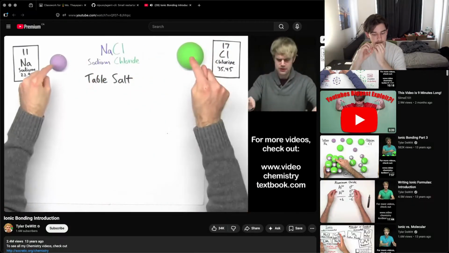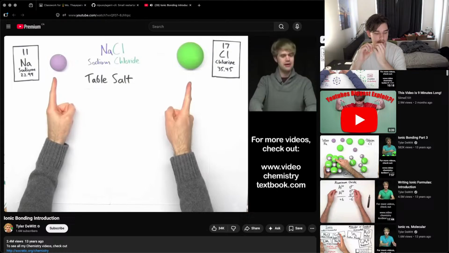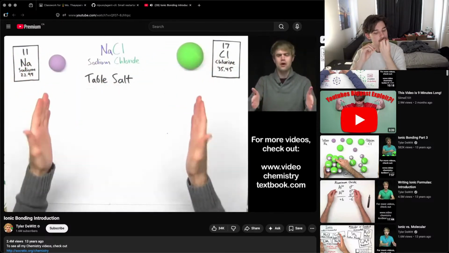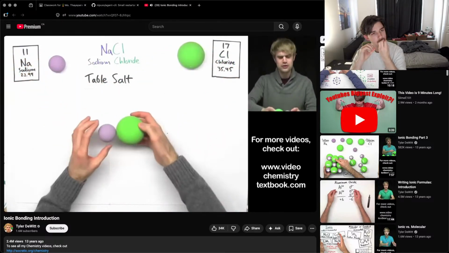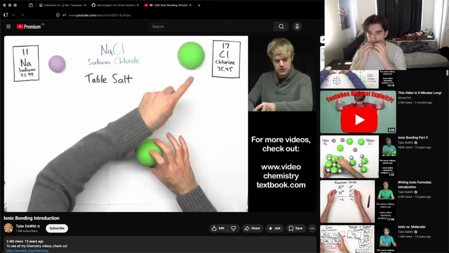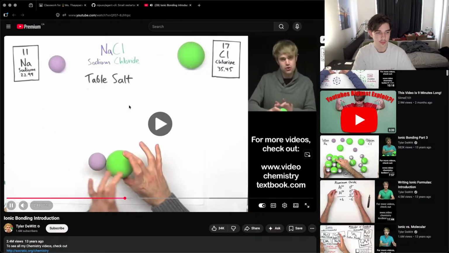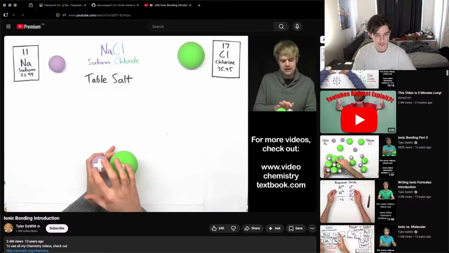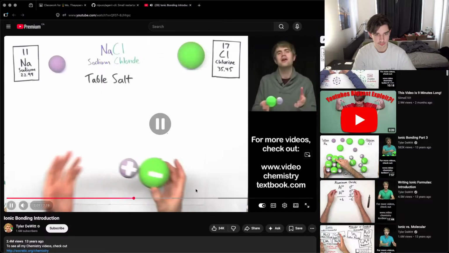Now, sodium chloride happens when these two atoms come together, when they're glued together by ionic bonds. But the atoms that I have right here, they're not glued together. They're just kicking around together. They have nothing to do with each other. So I want to talk about what happens to get these separate atoms connected and glued together, how we go from this to this. I'm going to tell you the end of the story now so you can follow along as we go. The reason why these two atoms are connected is because they end up getting electrical charge. This atom's going to end up getting a negative charge, and this atom's going to end up getting a positive charge.